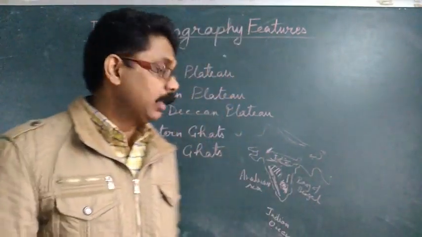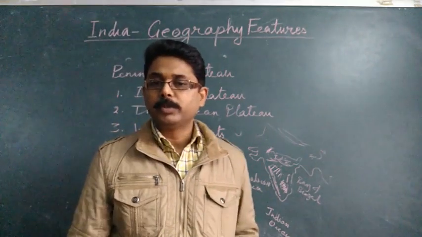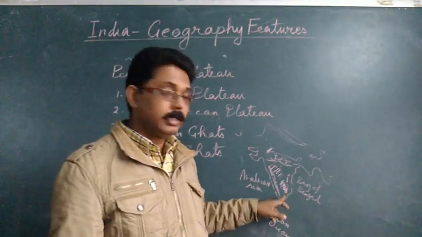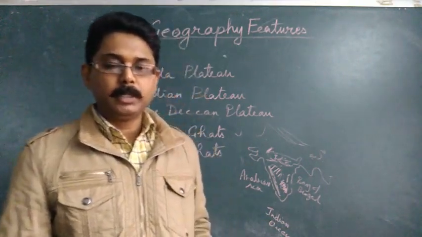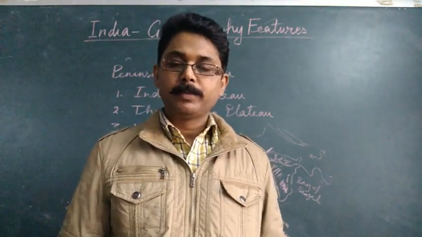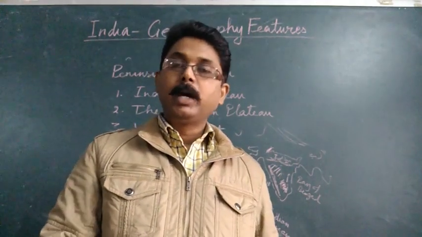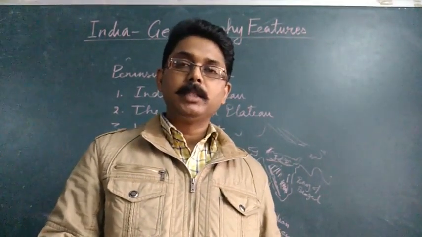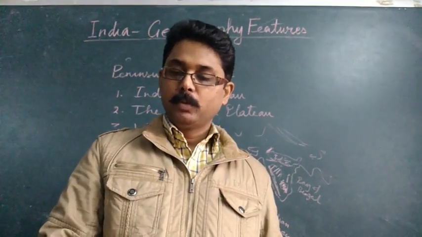Now let's move to the Eastern Ghat. Here the Eastern Ghat, you can check your book also. If it is not visible here, this figure, you can check your book, I told you, right? And the map is given there, figure 8.5, and there everything is drawn, right? So here you will see the Eastern Ghat. This Eastern Ghat stretches from the Mahanadi up to the Nilgiris in the south, right?